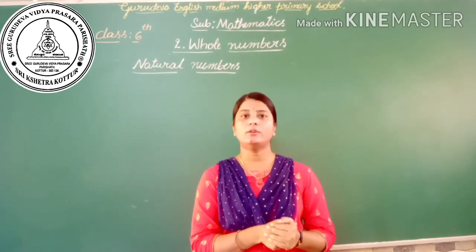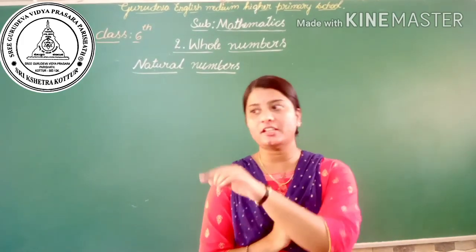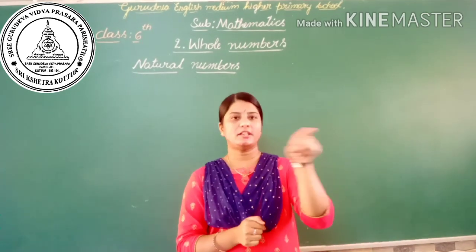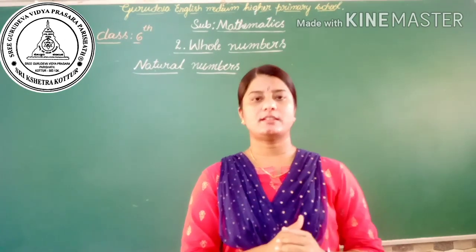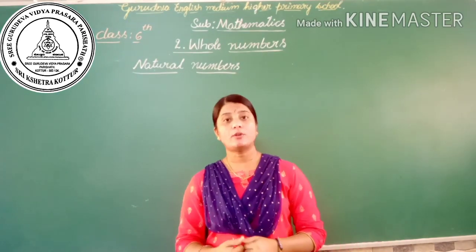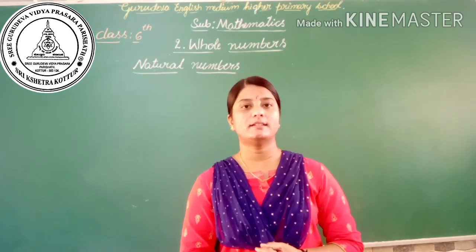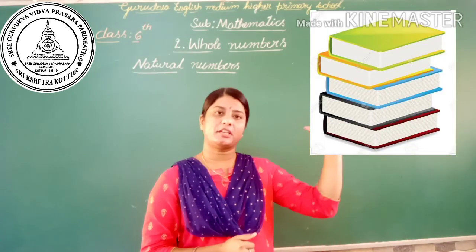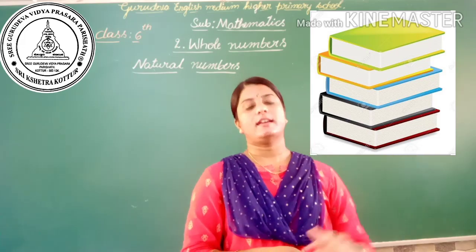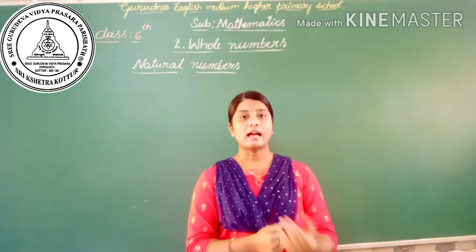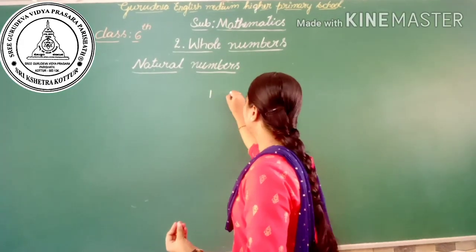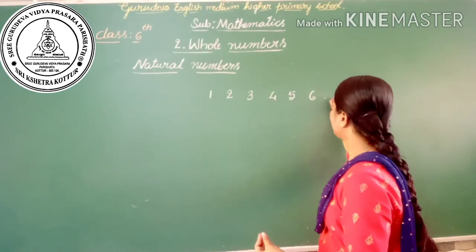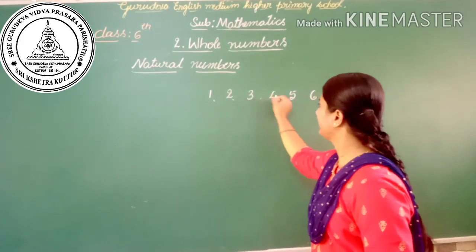In this class, we are going to learn about the 6th standard, second chapter, that is whole numbers. If I ask you to count the number of children present in your class, then how do you count? You start counting by saying 1, 2, 3, 4, 5, 6 and so on. If I ask you to count the number of books in your bag, then how do you count? You start counting by saying 1, 2, 3, 4, 5, 6. Whenever you count, you start from 1, 2, 3, 4, 5, 6 and so on.